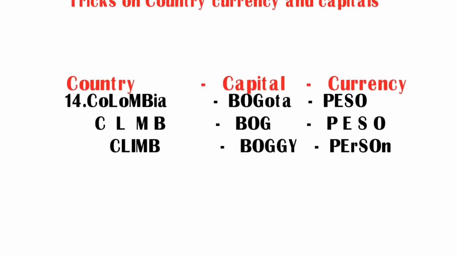Friends, if you observe the country name Colombia, you can see the 4 capital letters C-L-M-B. By using these 4 letters, I made a word climb. So try to remember Colombia as climb. If you observe the word climb, you can see all the letters which are in Colombia.